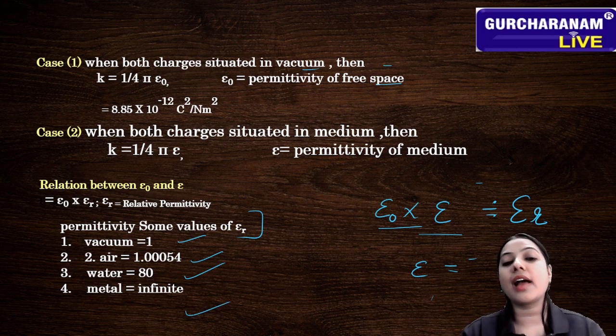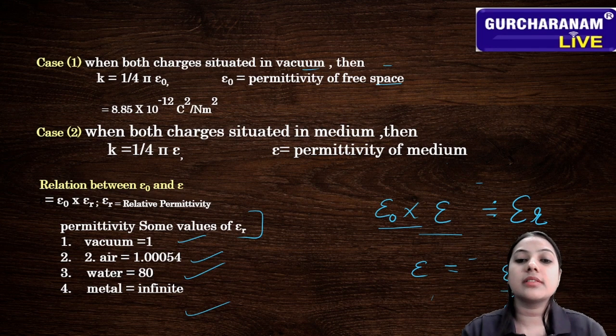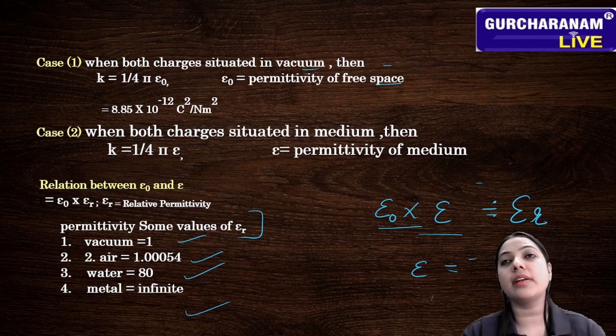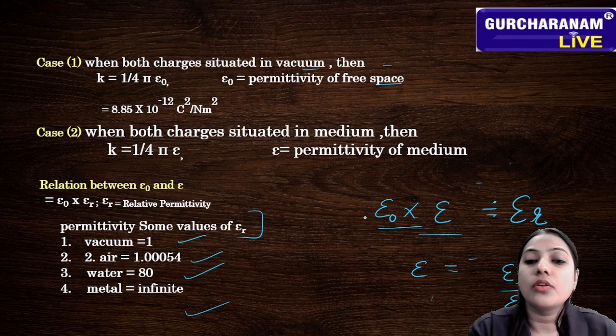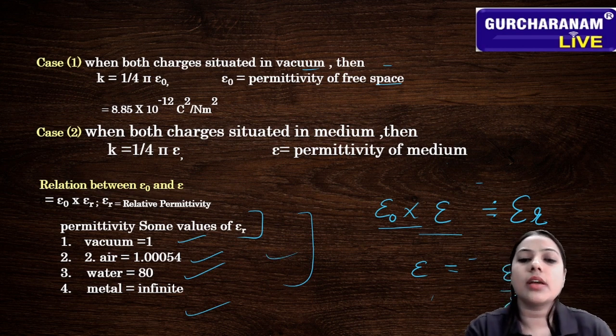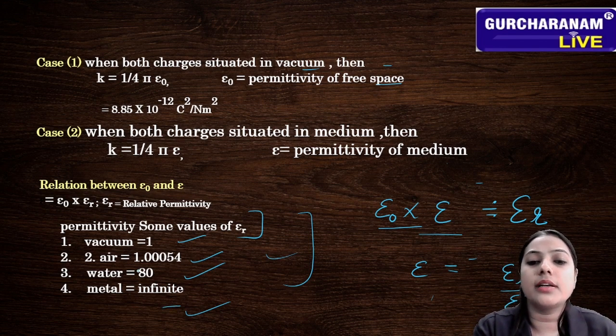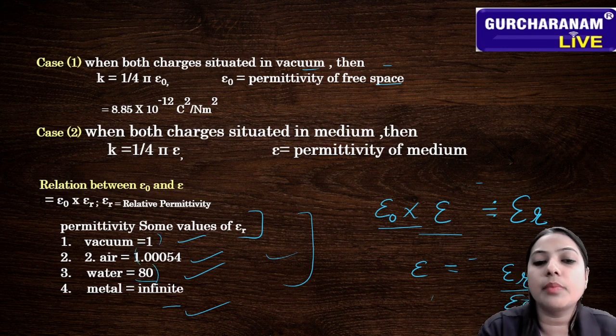These are values you have to learn, because they are used in some numericals. Basically the values of permittivity are given in the numerical, but if not given, you have to learn this. In metal it is infinite, in water permittivity is 80, in vacuum 1. You just have to learn the permittivity of air.